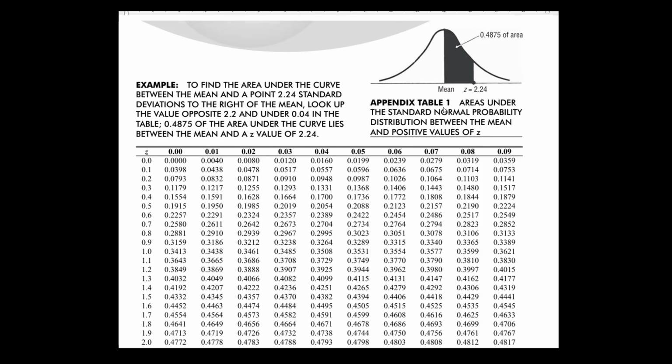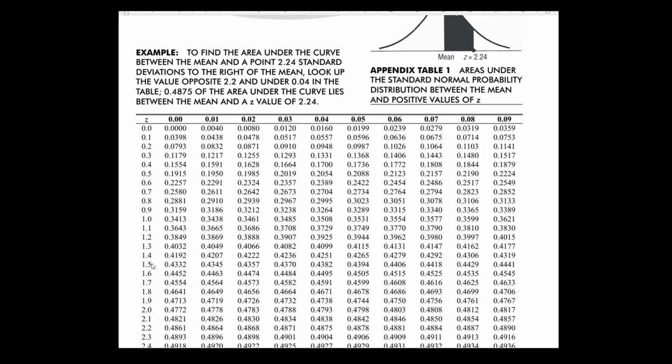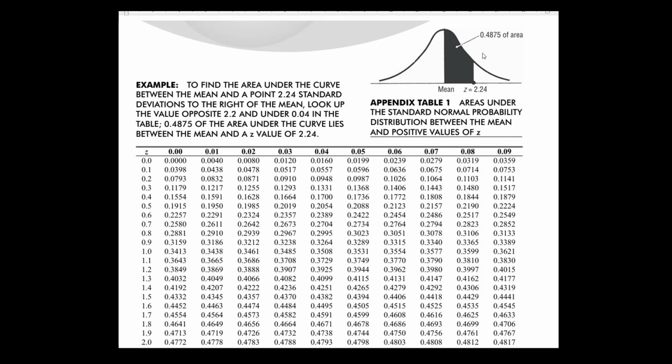For example, if the z value is 2.24, go to 2.2 on the left and then the column for 4. The answer for 2.24 is 0.4875, so the area under the curve is 0.4875.